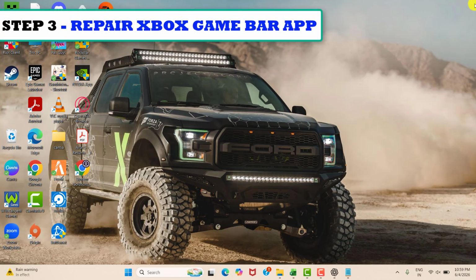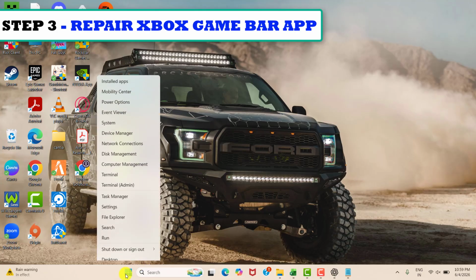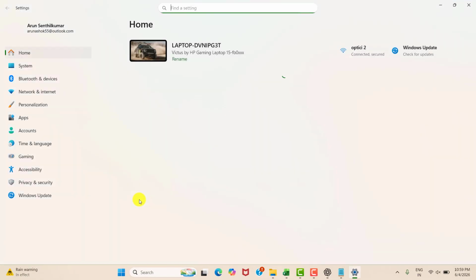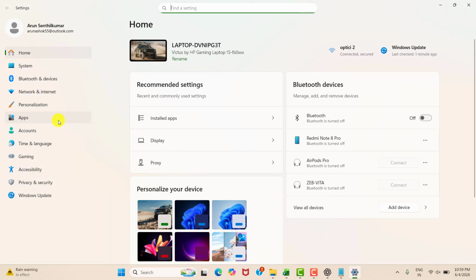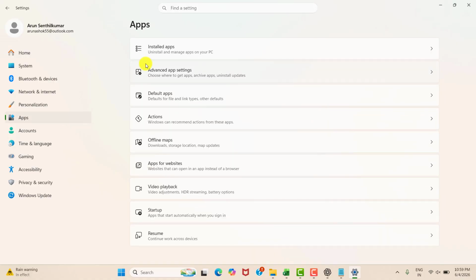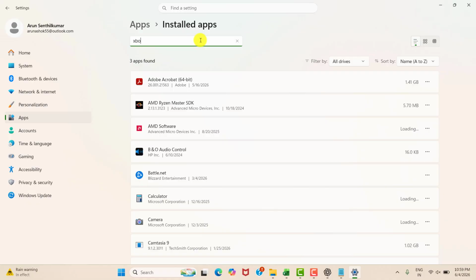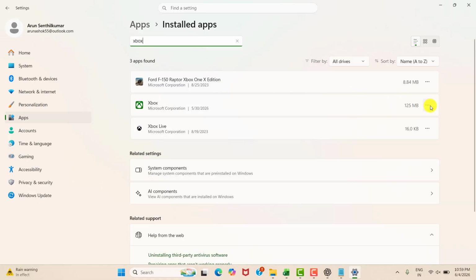So our third step is to repair Xbox Game Bar app. For that you need to enter into your settings. Over the settings you need to enter into apps and then installed apps. So you need to search for Xbox.